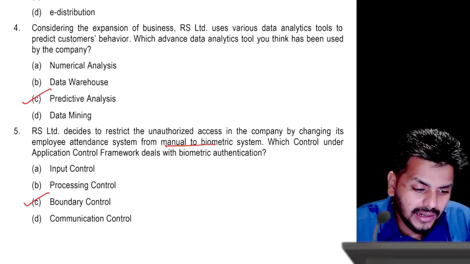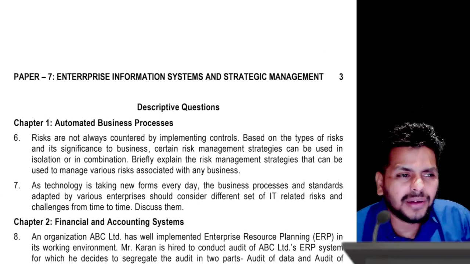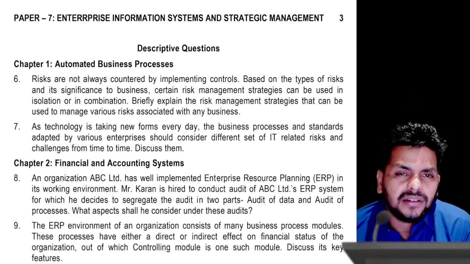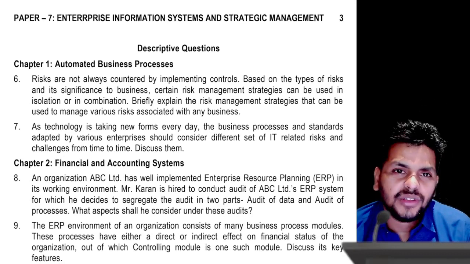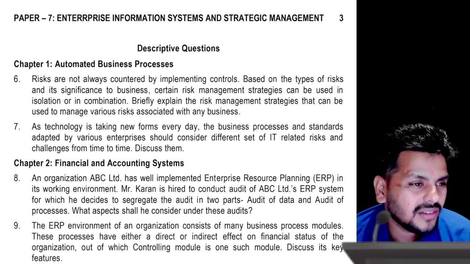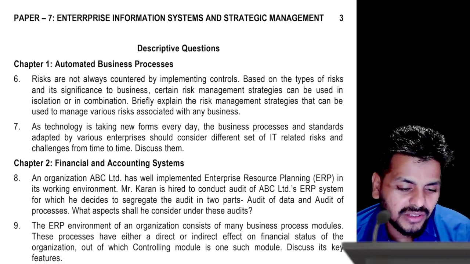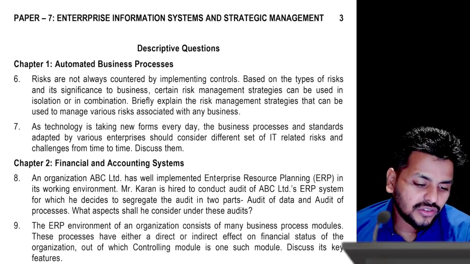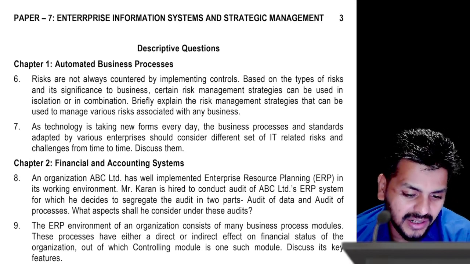Okay, then let's just move on to the question answer part. Now here I'm not saying that these questions will directly come in exam, but 2 questions from every chapter just to give you an insight on what they are. I think first one is about risks again, which is about the same 4 words which are the options in the first MCQ. Risks are always not countered by implementing controls.